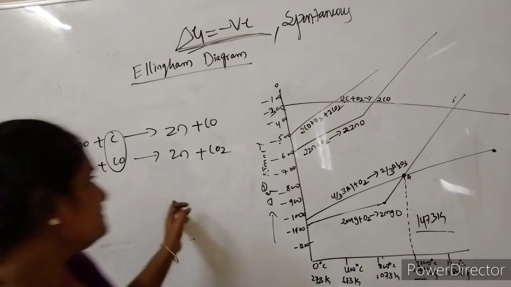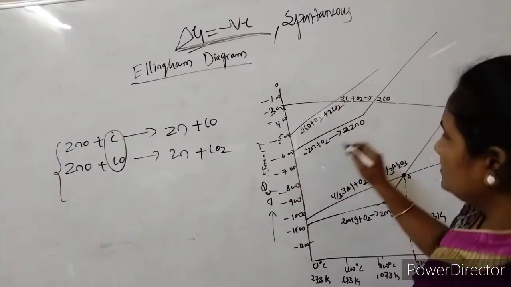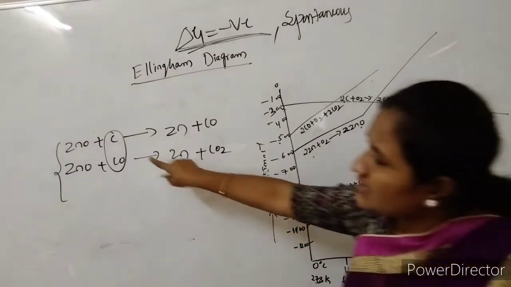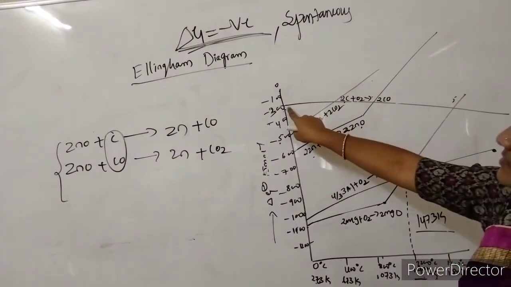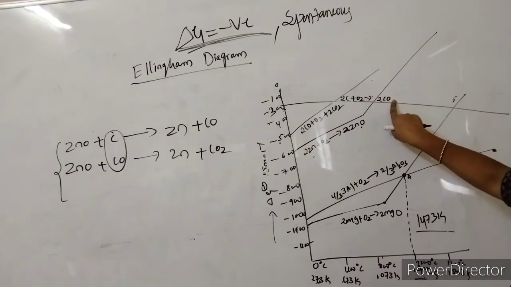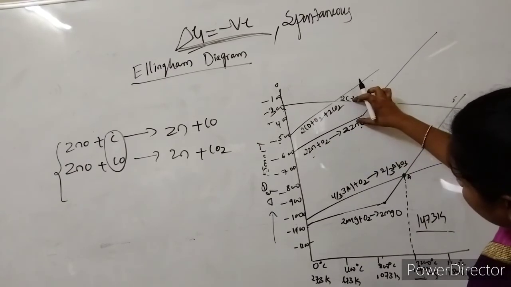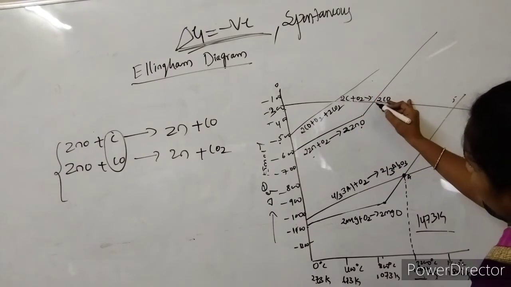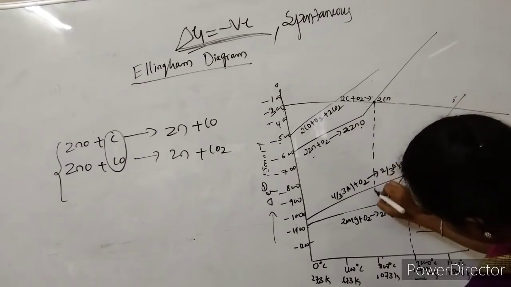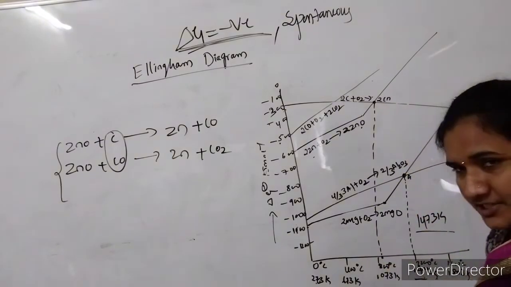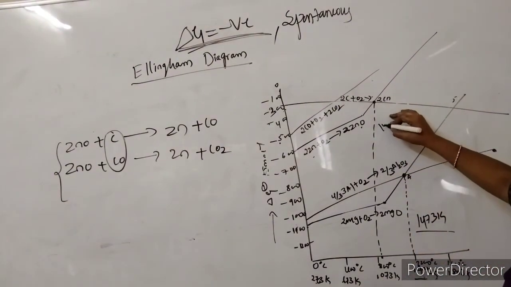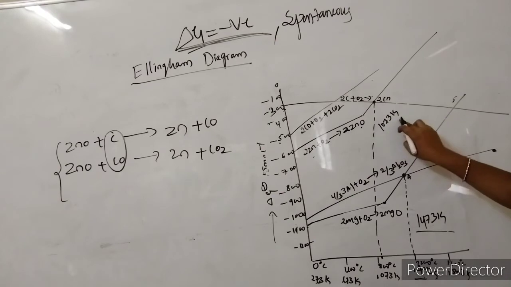Firstly you have to see the formation of zinc oxide from zinc. See here, zinc to zinc oxide, and if I use carbon as a reducing agent, this is the graph of carbon being converted into carbon monoxide. If I consider these two graphs, zinc and carbon, the intersection takes place at this point. If I consider the temperature, it meets at about 1073 Kelvin.